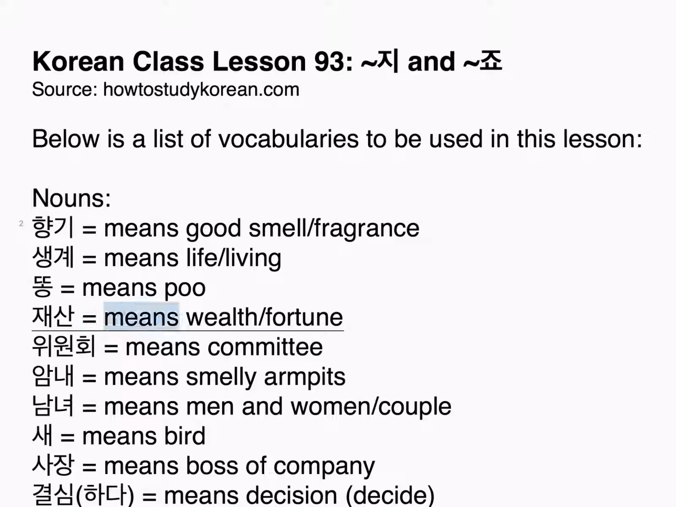howtostudykorean.com. Below is a list of vocabularies to be used in this lesson. Nouns. 향기, means good smell, fragrance. 생계, means life, living. 똥, means poo. 재산, means wealth, fortune. 위원회, means committee. 암내, means smelly armpits. 남녀, means men and women, couple. 새, means bird. 사장, means boss of company.